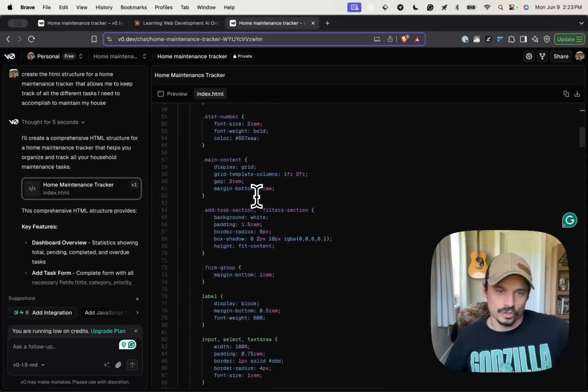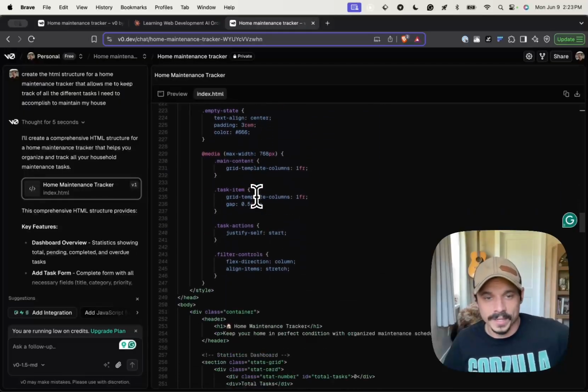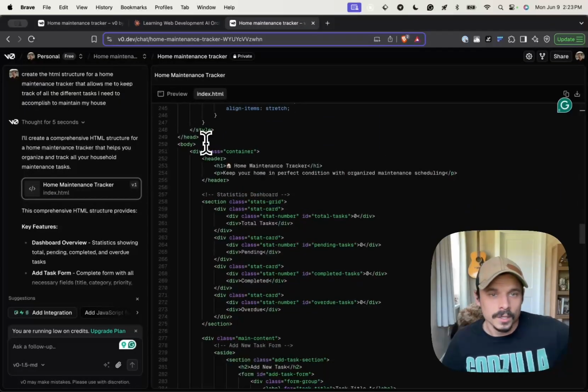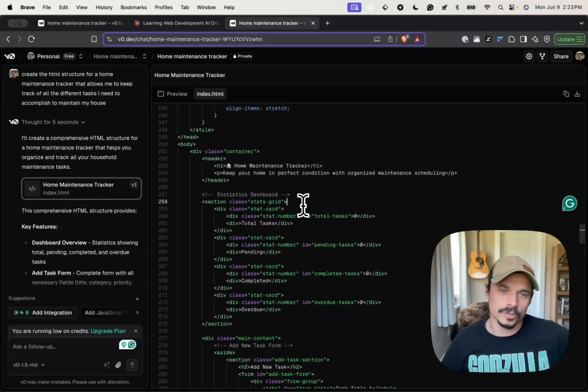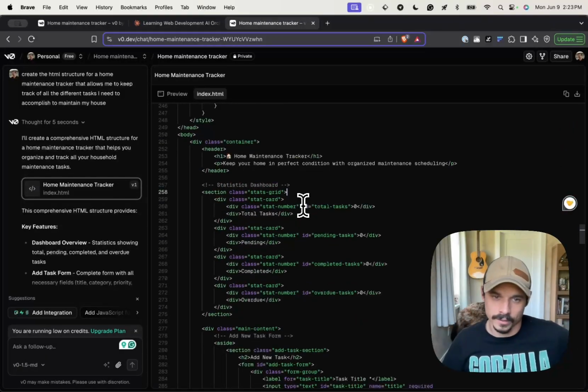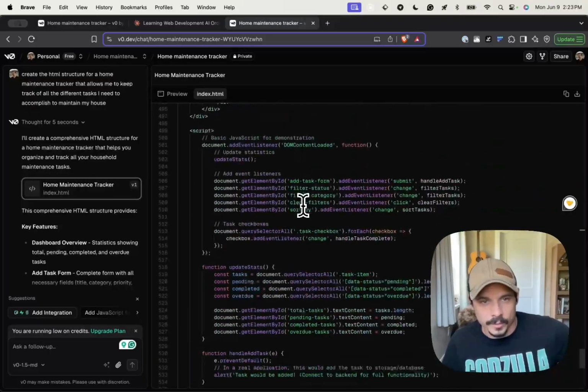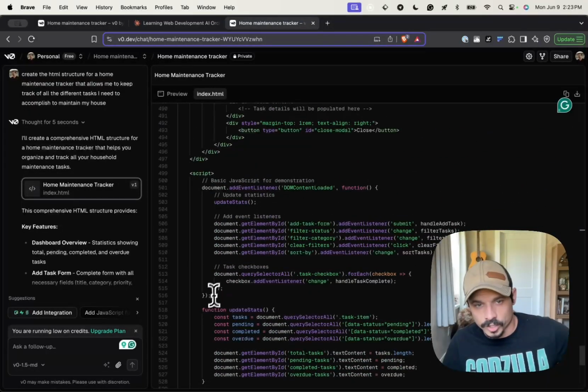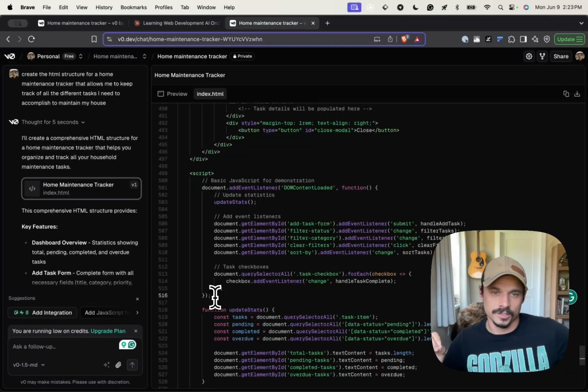Learn how HTML is structured. Learn what semantic HTML means. Go down here. What is a body tag? What is a head tag? What is style? What is a div? What is a header? H1. Learn what all these tags are, just so that you are aware of how everything is put together. Then we can go down here and check out that it added some JavaScript. So HTML is the structure, CSS is the looks, the design, JavaScript is the functionality.